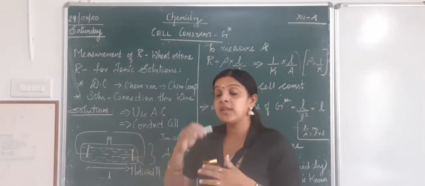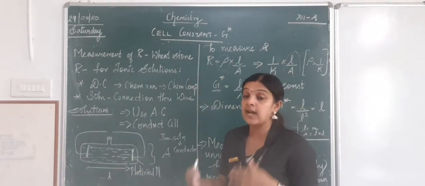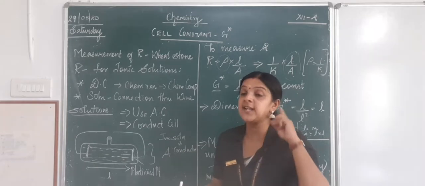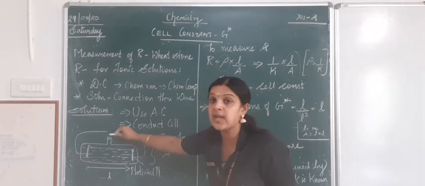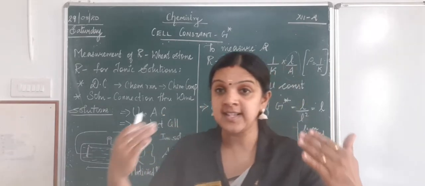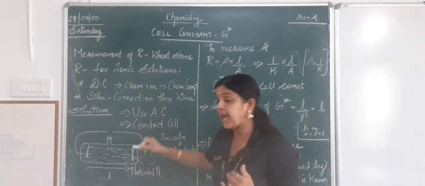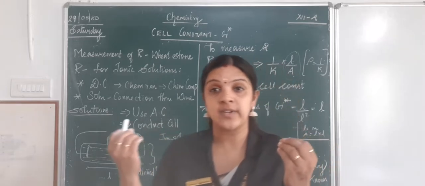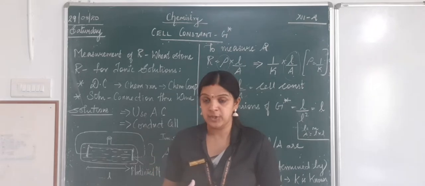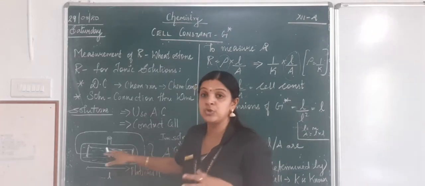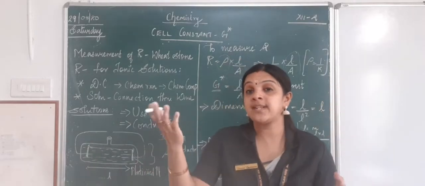So will it be giving me the entire area of cross section? Is my A value perfect, accurate? No, definitely I should give a thought, because we know the solution is filled till the neck of the apparatus. It might be giving me the correct value for A, but here my solution is not filled completely. And what happens if I increase the temperature? Assume I increase my temperature, what will happen? This is my solution, and we know that for any liquid solution, the volume increases when the temperature increases.